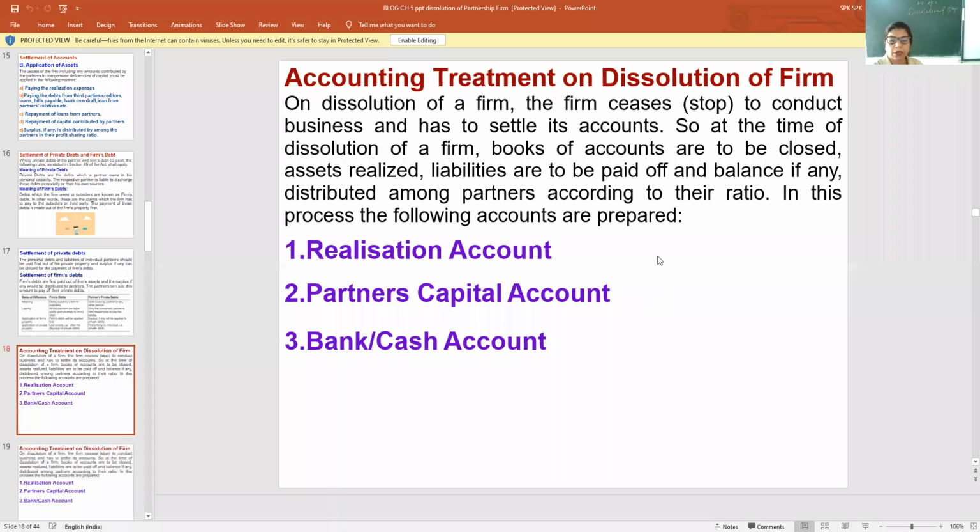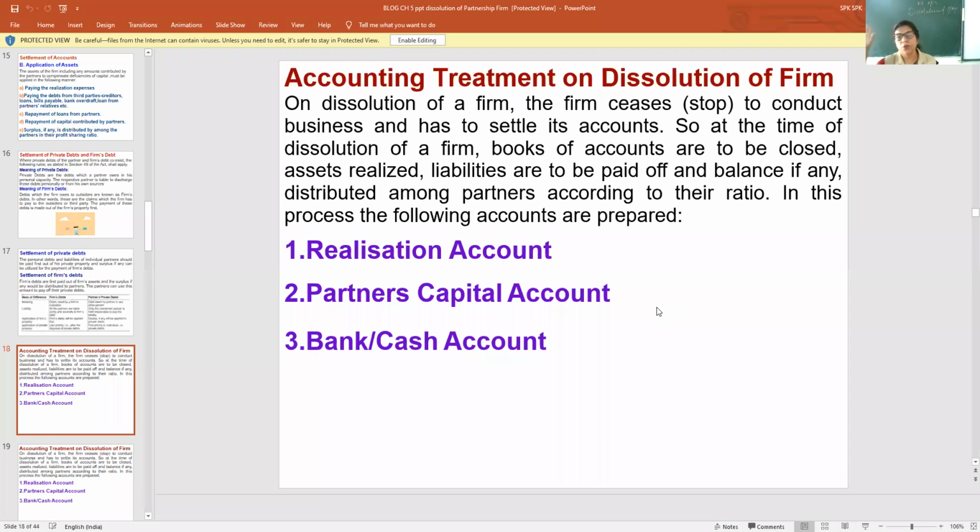Now we are coming to the main topic, accounts settlement on dissolution of firm. Realization account, partners' capital account, bank and cash account. See my dear children, from day one I am telling you, if the firm is dissolved, there is no need to make a balance sheet.